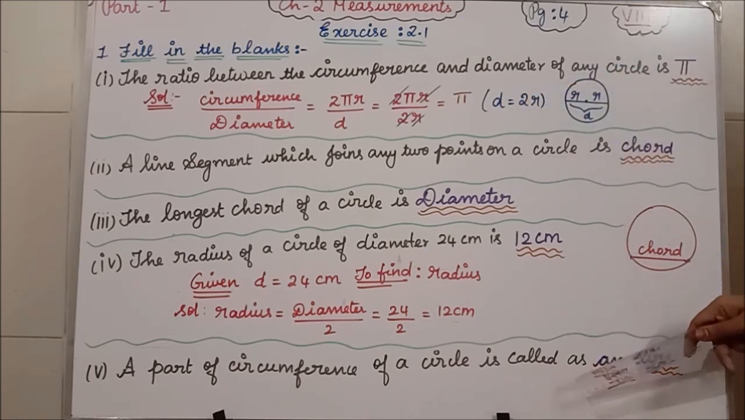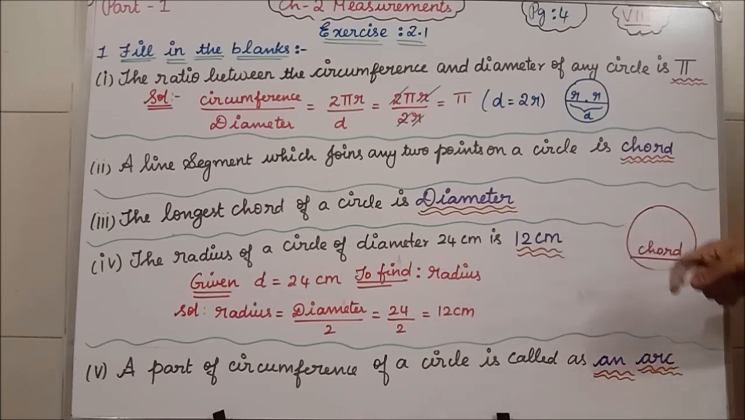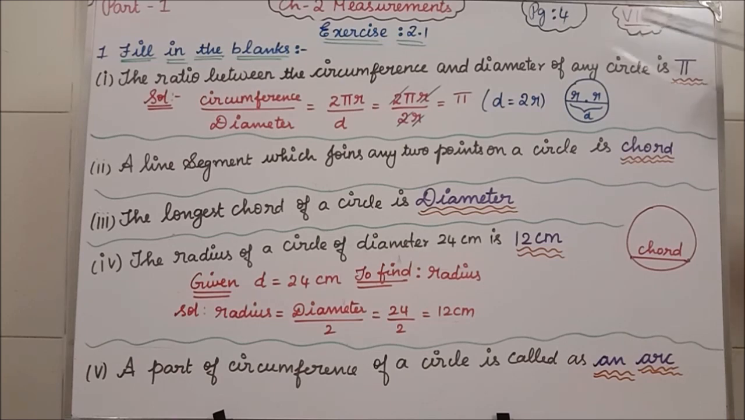Clear? Now the last fill in the blanks: a part of the circumference of a circle is called an arc. I told you this is the circumference of the circle. If you take one part of it, that is an arc. Isn't it? So the answer is an arc. Clear, students, all of you? I have written page number 4, so based on the page number, you are going to write your classwork.